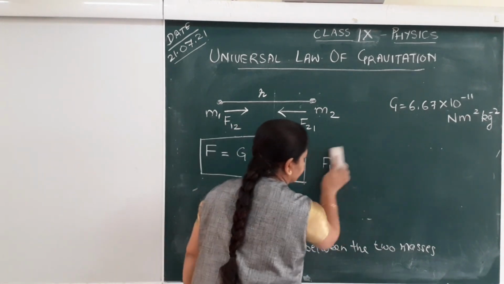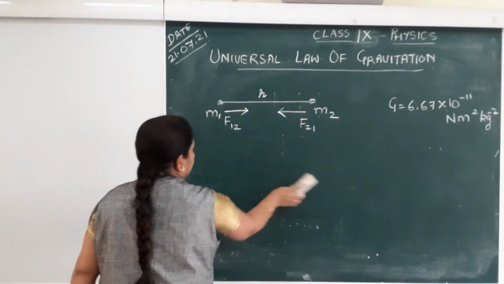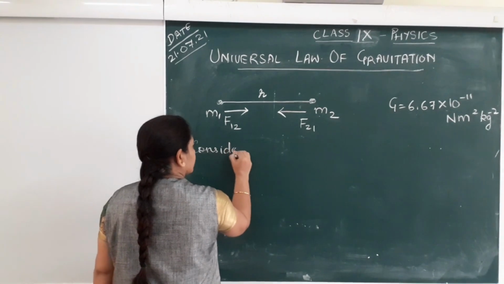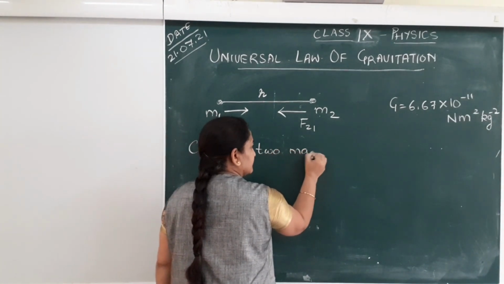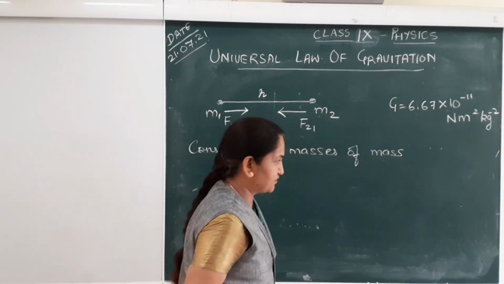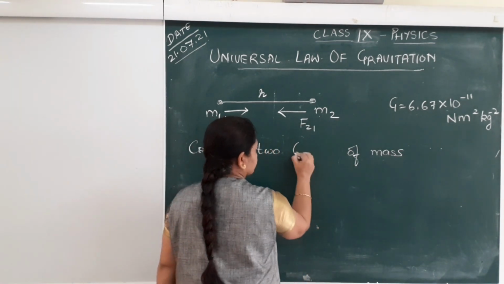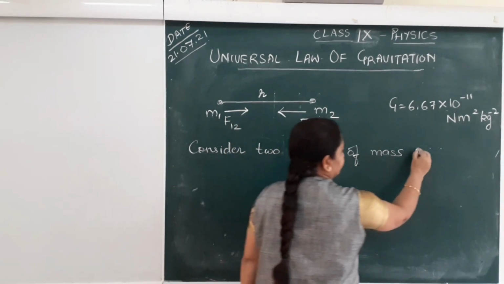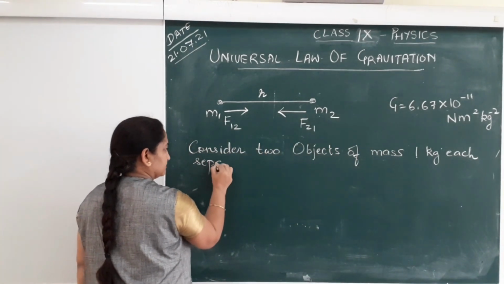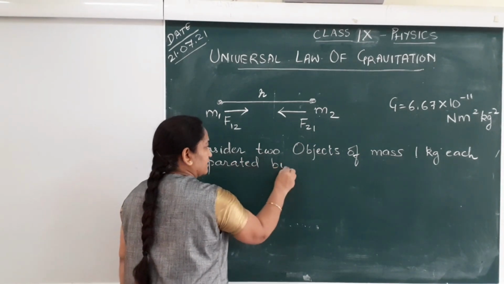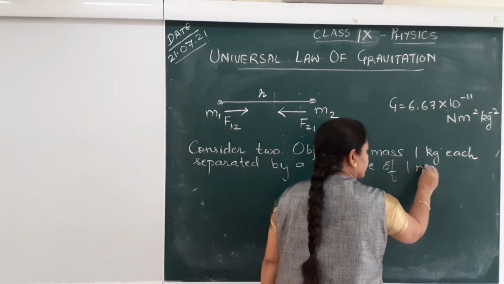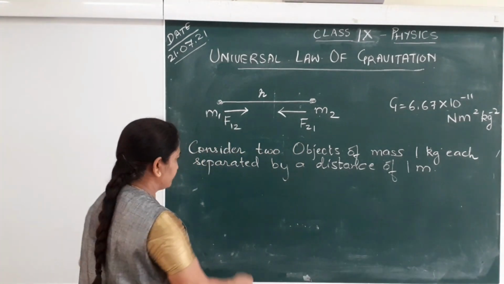To calculate that, consider two objects of mass 1 kg each, separated by a distance of 1 meter. Let us find how much is the force between these two masses.